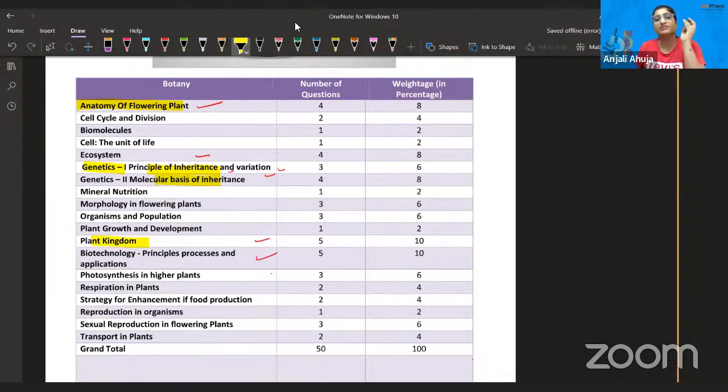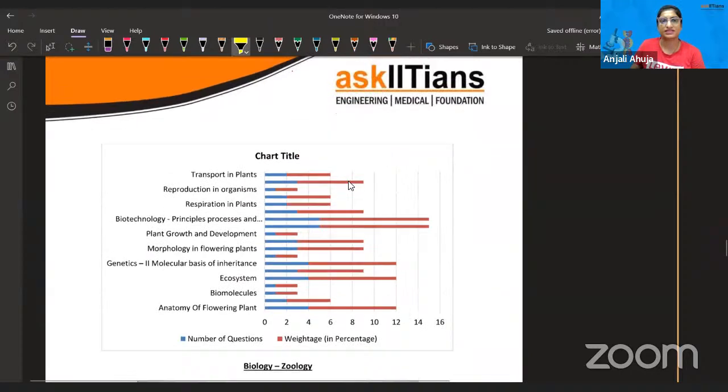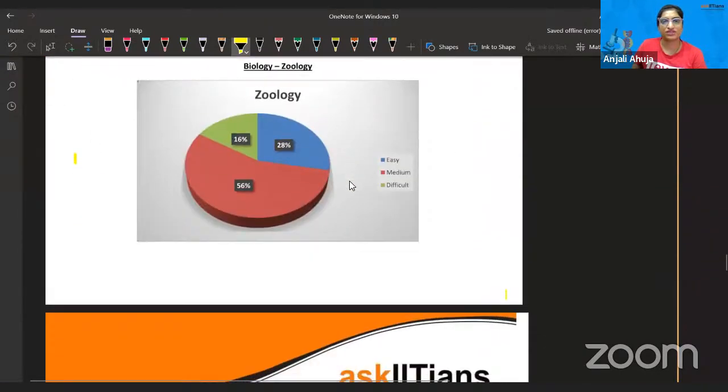Plant Kingdom में 5 questions आए, but इस बार 2 या 3 questions थे, उससे ज्यादा नहीं थे। Biotechnology के मैंने इकट्ठा लिखा है, Principles, Processes, Applications, तो इस साल थे कुछ 4-5 questions, same ही count है, उसमें ज्यादा variation नहीं है। But आपको देख के ये समझ आता है कि ये chapters तो हर बार आते ही आते हैं। हाँ, but Biomolecules में से इस बार थोड़े ज्यादा questions थे, 2-3 questions जो कि पहले नहीं थे, तो you should be understanding it. Enzymes वाले।